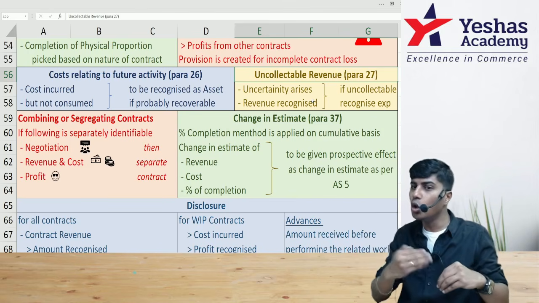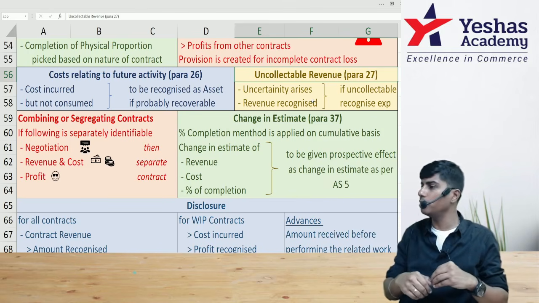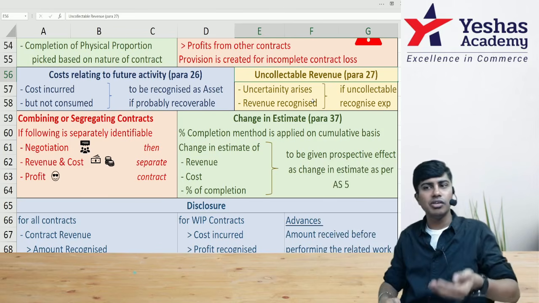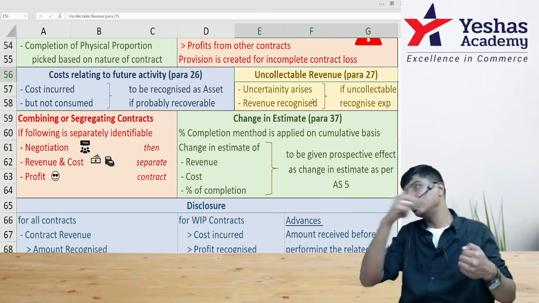After that, you get to know that the contractee will no longer pay you the money. What will you do in that case? Then the revenue which is already recognized will be reversed.